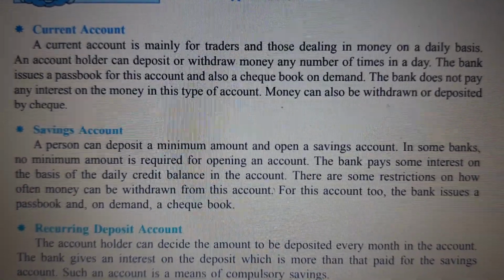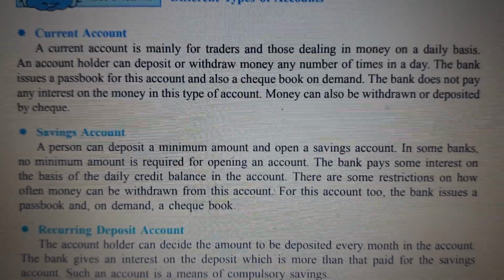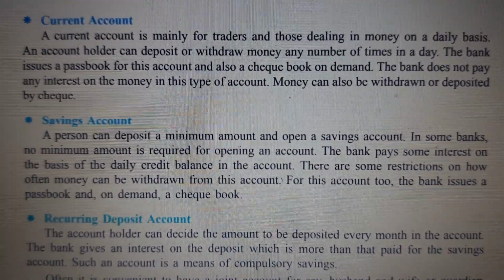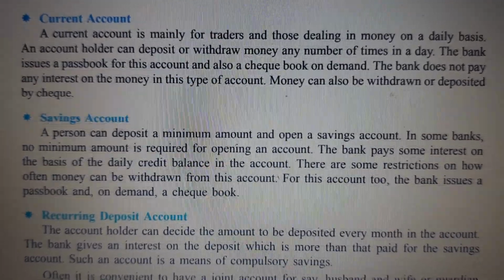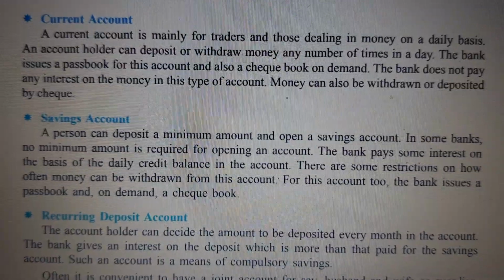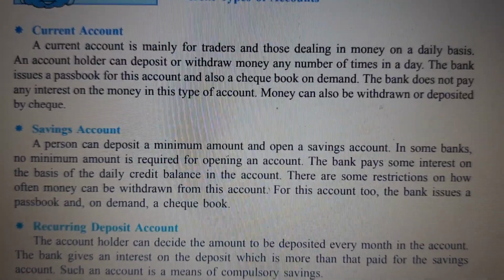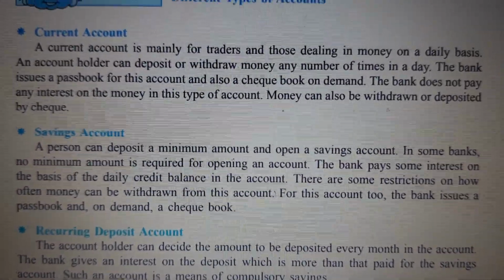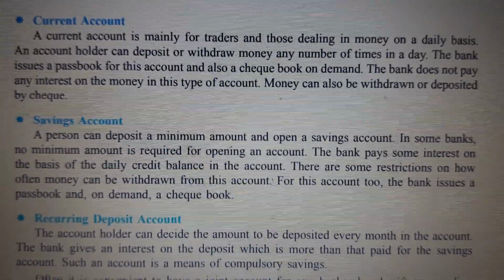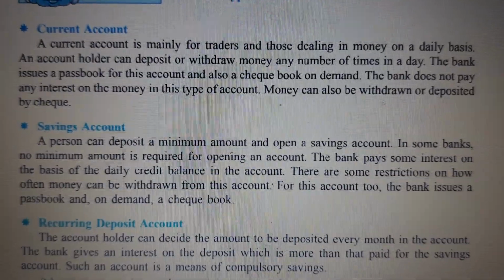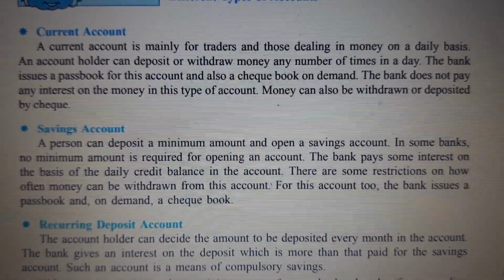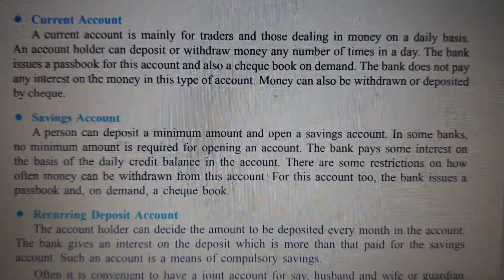Business people require money to buy goods or for various other purposes. Savings account is what we open for all. A person can deposit a minimum amount like 500 rupees, 1000, depending on the bank. There are also banks which now say zero opening account, so there's no need of any opening money. In some banks, no minimum amount is required for opening an account.